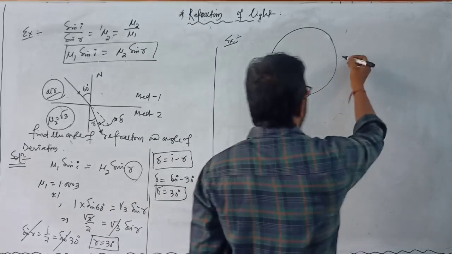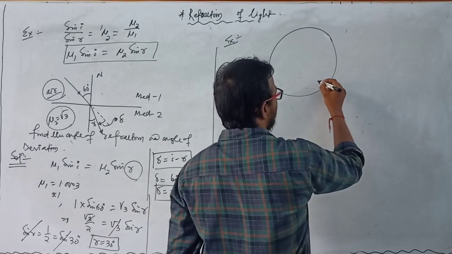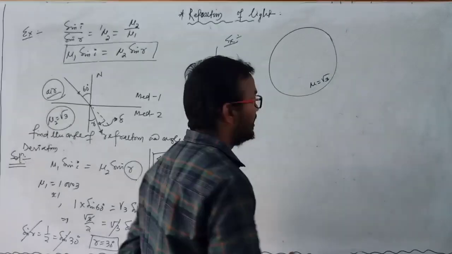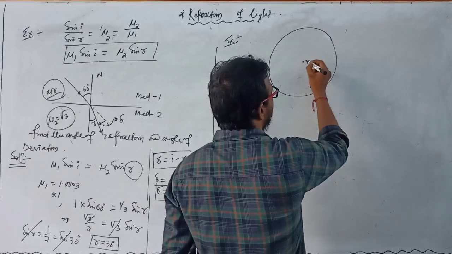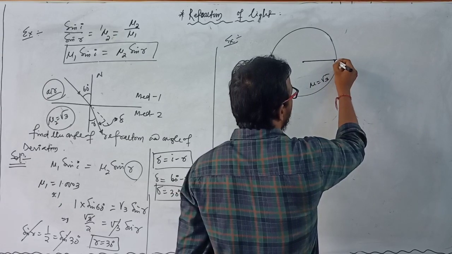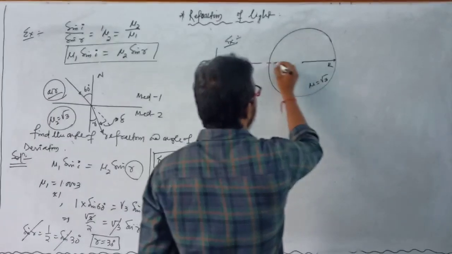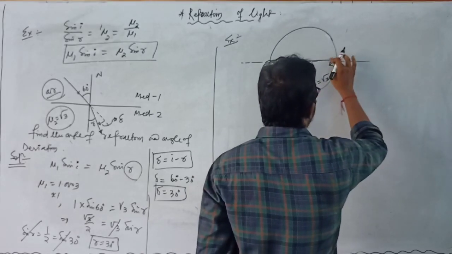Suppose we take another example. Suppose there is a sphere, or this medium is a glass medium or any other medium whose refractive index is mu equal to root 3. Clear? And the radius of this medium is r, and this is the diameter.